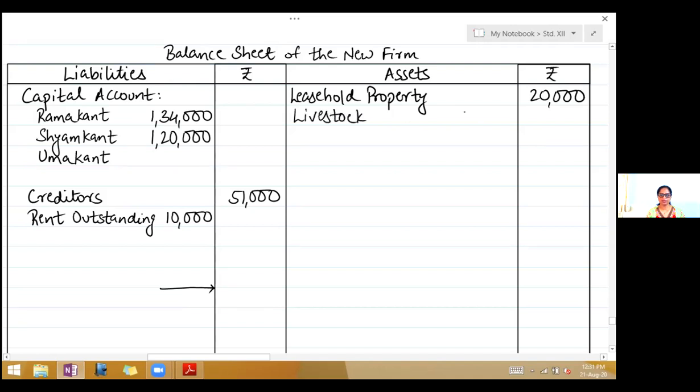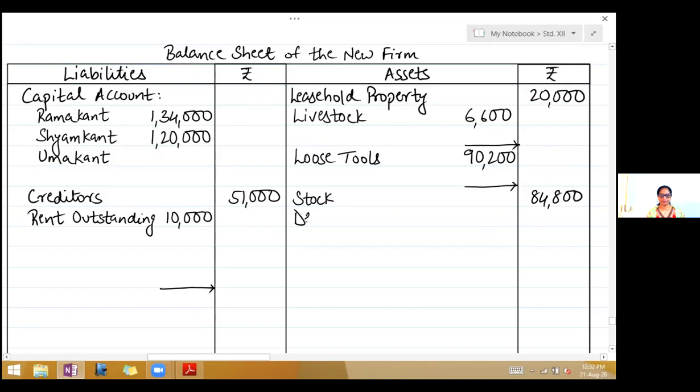In the inner column, 6,600. Leave a line for adjustment. Loose tools. Inner column, 90,200. Leave a line. Stock. Stock does not have adjustment, so 84,800 in the outer column.